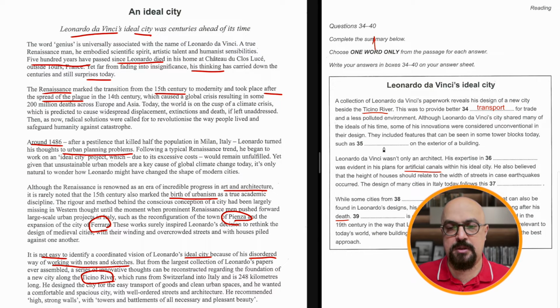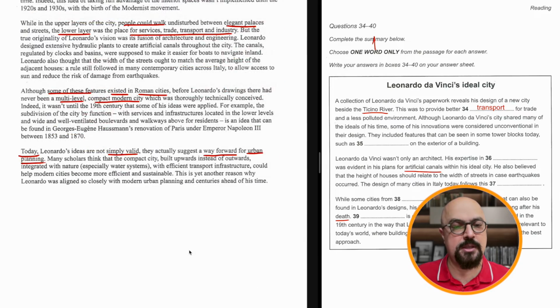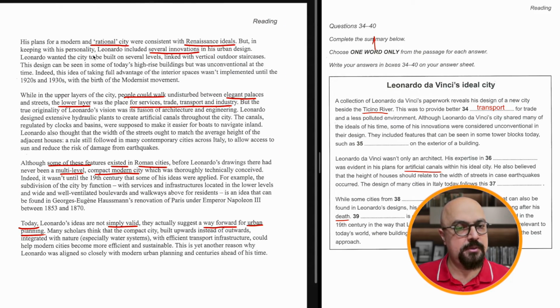Moving on, such as blah blah on the exterior of a building. So on the outside of the buildings, what did they build?